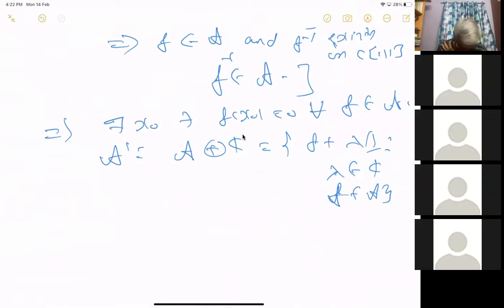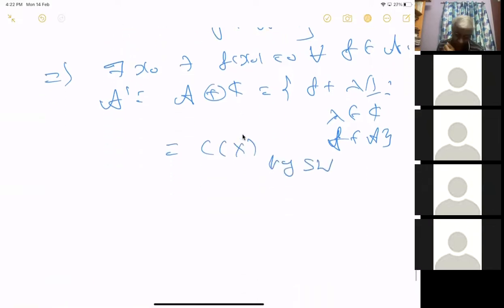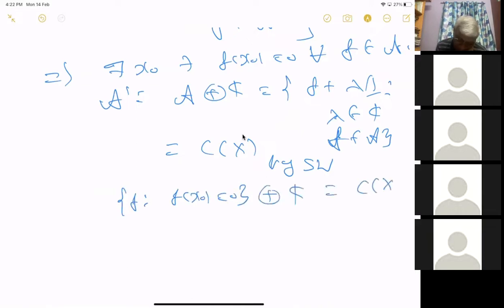This is closed and this is equal to C(X) by the Stone-Weierstrass theorem. And we also know that all those f such that f of x naught equals 0, direct sum C, is C(X).